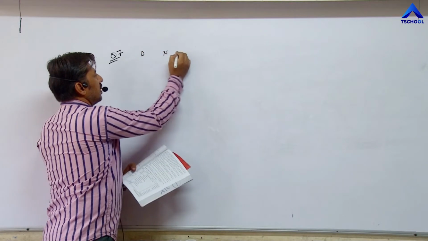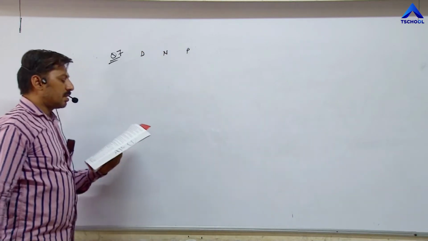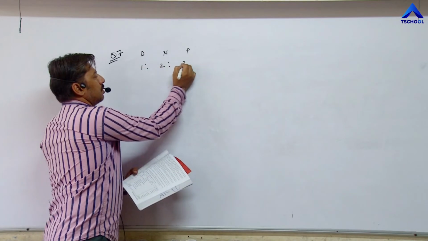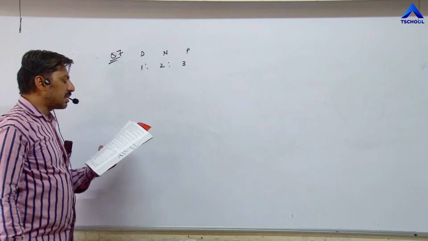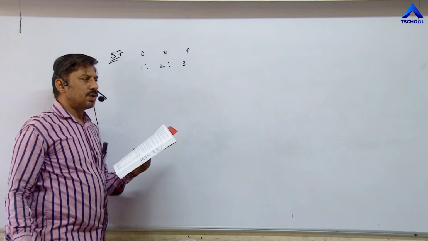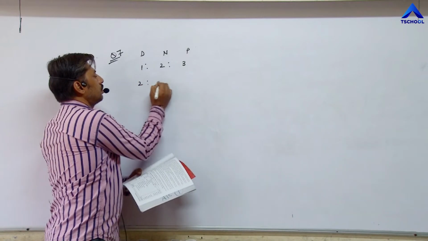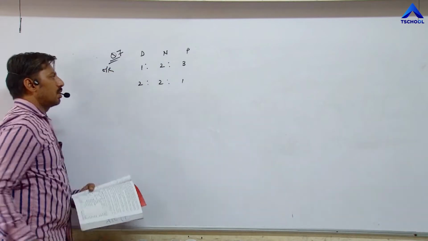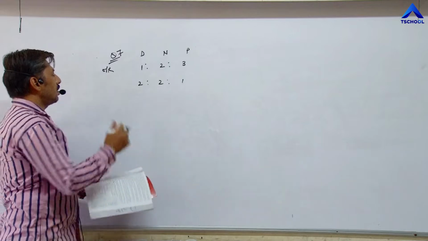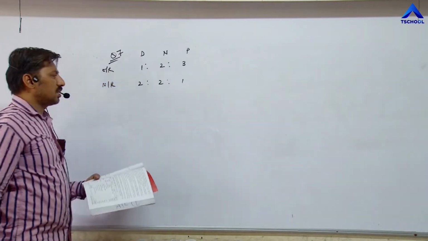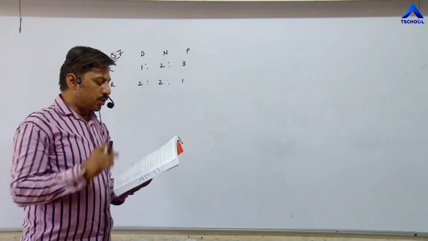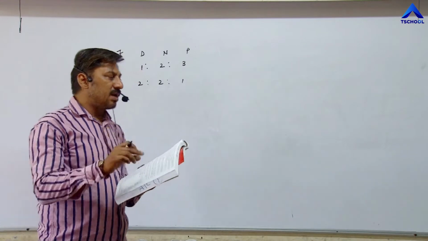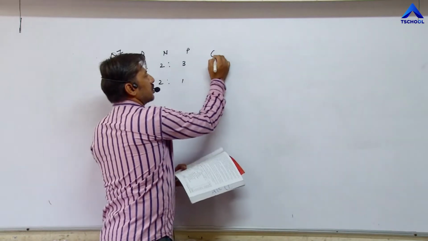Their profit loss sharing ratio is 1:2:3, which is decided to change to 2:2:1. It means old ratio or old share was 1:2:3 and new ratio or new share is 2:2:1. Now according to the question what do we have to calculate? Under these circumstances calculate what gain, which means we have to calculate the gaining ratio.